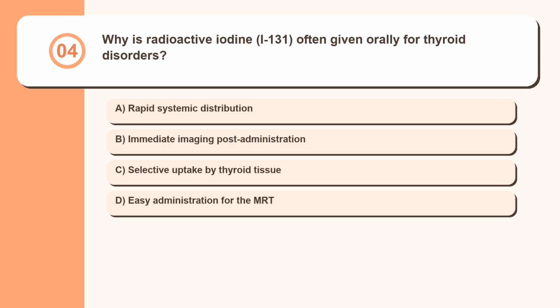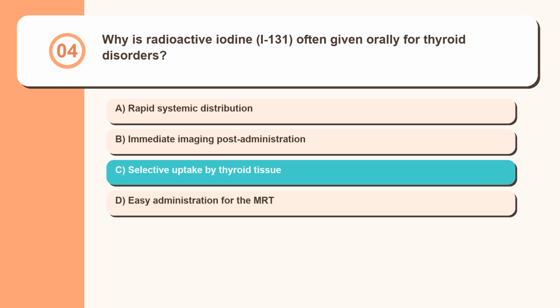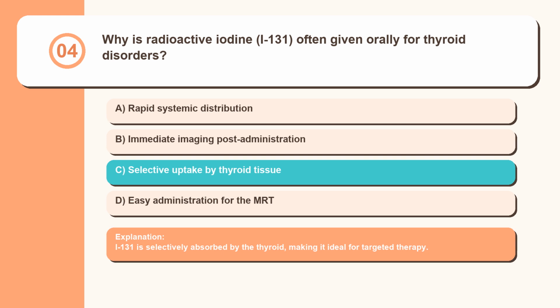Question 4. Why is radioactive iodine, I-131, often given orally for thyroid disorders? Rapid systemic distribution, immediate imaging post-administration, selective uptake by thyroid tissue, easy administration for the MRT. I-131 is selectively absorbed by the thyroid, making it ideal for targeted therapy.